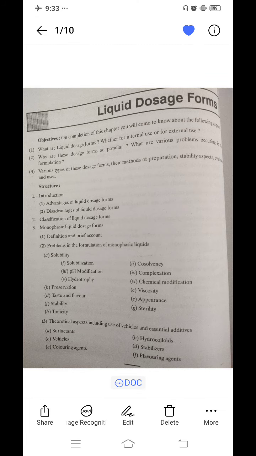Liquids that are dispersions, for example suspensions and emulsions, require additional adjuncts like suspending agents, flocculating agents, viscosity increasing agents, emulsifying agents, etc., to maintain the stability of the product. Thus a pharmacist has to handle many ingredients at a time. They also require a large volume for one dose compared to solid dosage forms. This increases the cost of transportation of liquids for the same number of doses of the solid dosage forms.